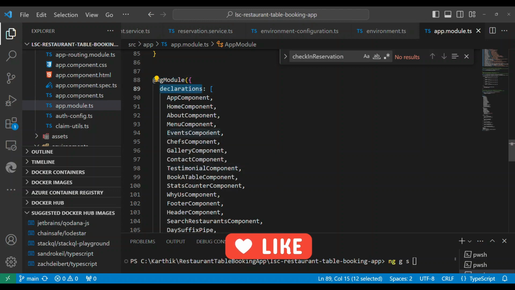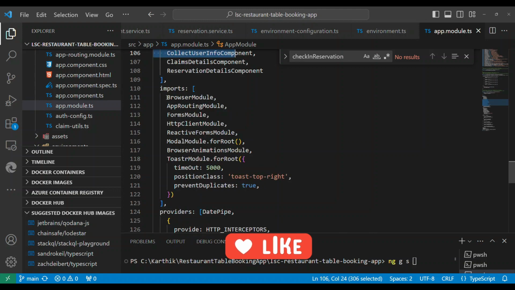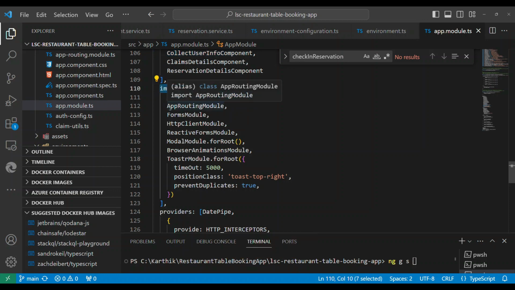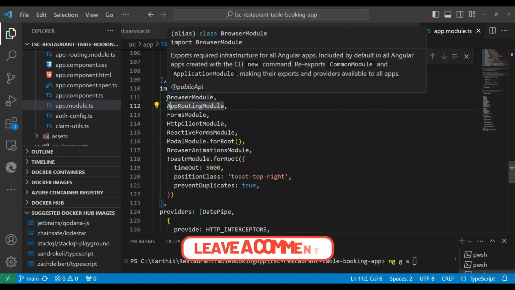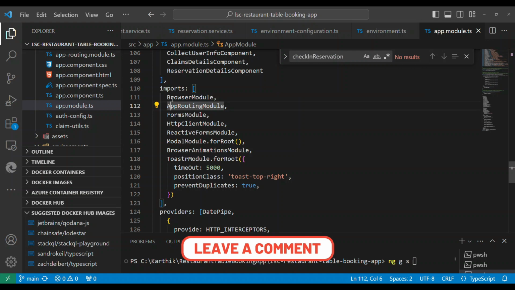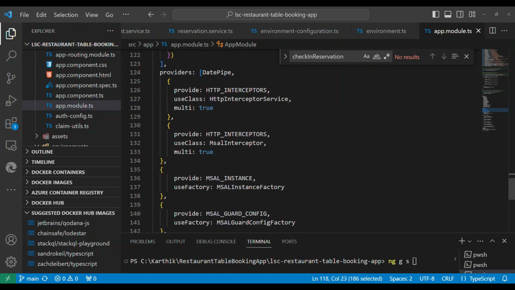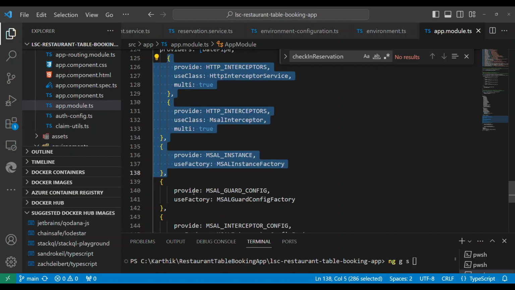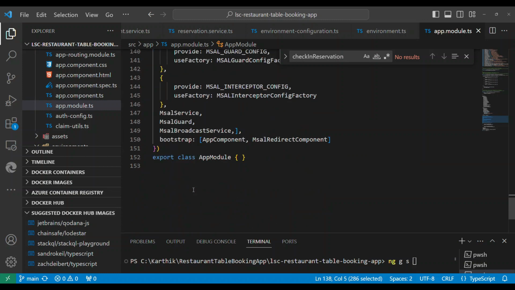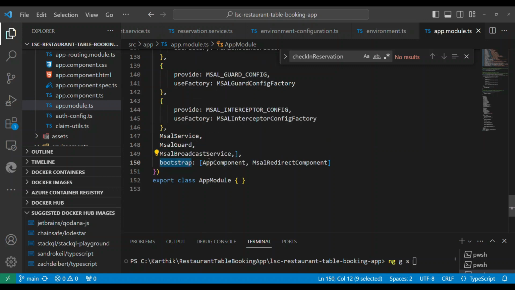There is something called declarations, which will have all the components, and then there's something called imports. Imports means, similar to how we have a module, there are many built-in modules, and you're importing many modules into this module. Then it can have providers, where we configure the services, pipes, and all those things. And then it can also have bootstrap, to tell which component will be bootstrapped for this module. So this is what a module is. A module will have components, services, and also import other modules.